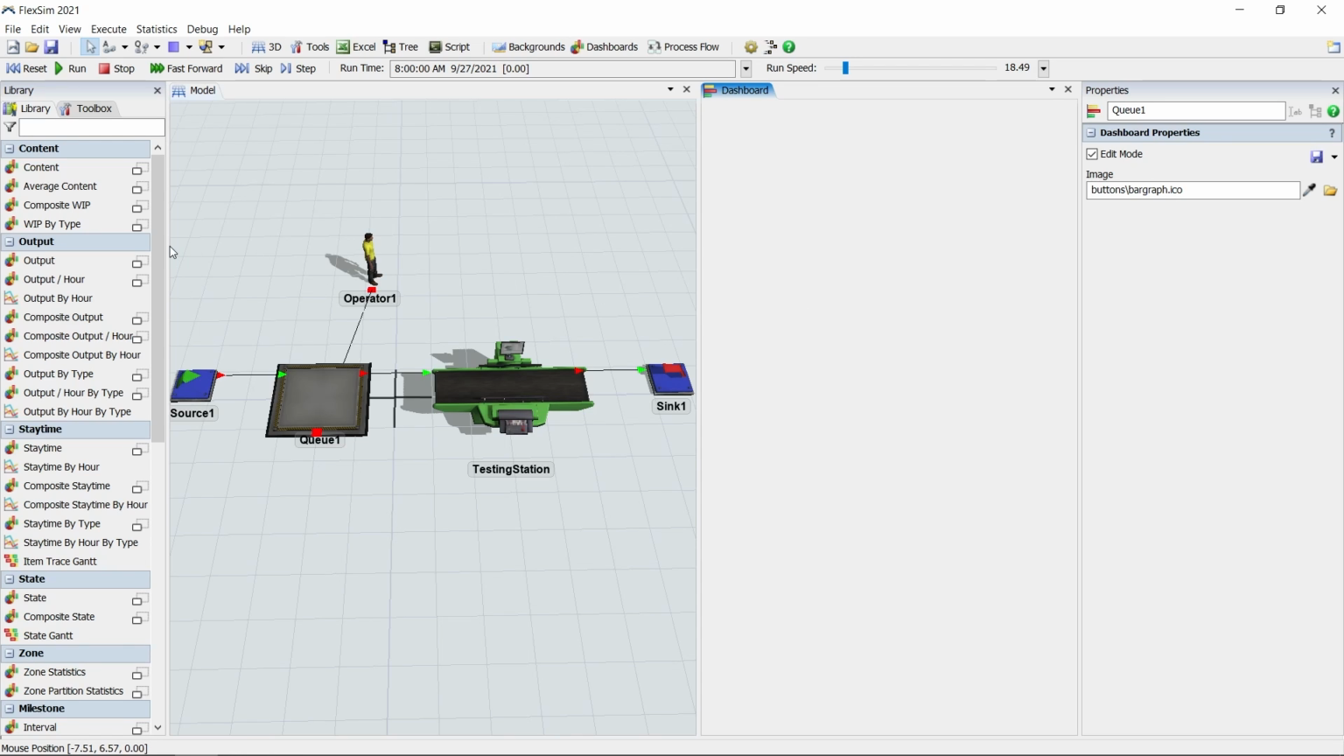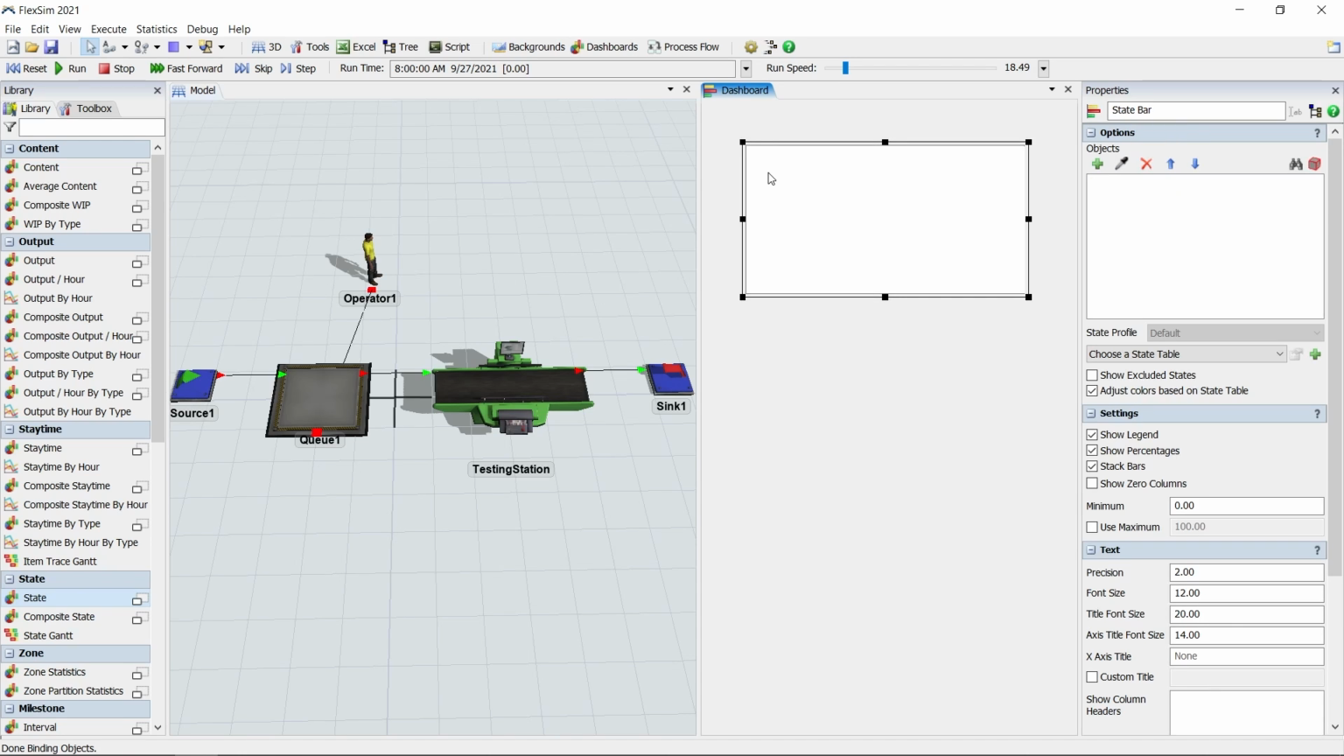First, let's drag a state chart into the dashboard. It's blank right now, so let's click on it to bring up its properties and find the Objects area where we can add objects to be displayed in this chart. The easiest way is using the sampler, which is the eyedropper icon. Click once to enter sample mode, and click again on the testing station to add it to the chart. This will show us how the testing station is utilized during the simulation run.